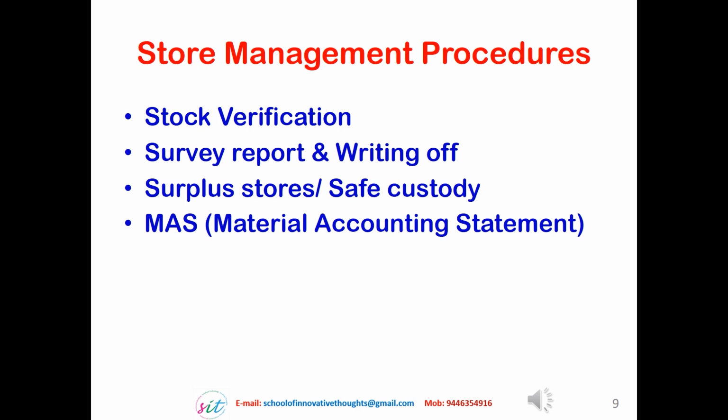Next is a document which is prepared very frequently, which is the material accounting statement. Depending on the consumption of the material as the work progresses, the material accounting statement will be prepared. The stock which is received at the project site will be added to the stock, and the materials which are issued and consumed during the ongoing construction process will be shown on the issue side. So the receipt, the issue and the balance will be shown in the material accounting statement.